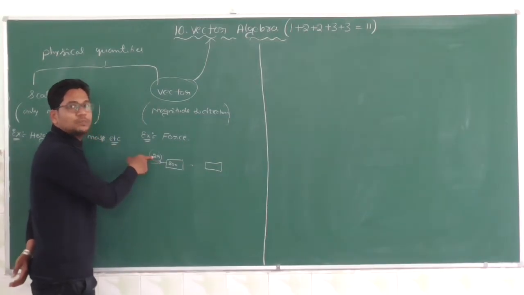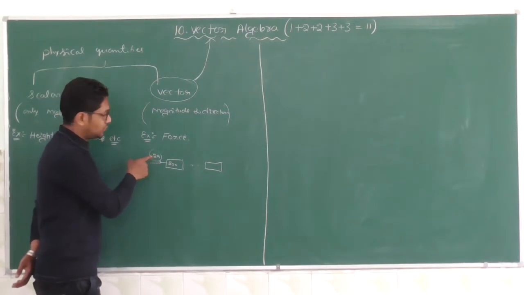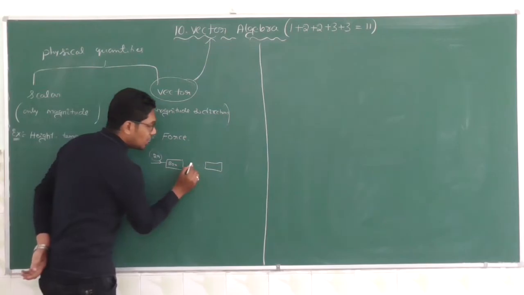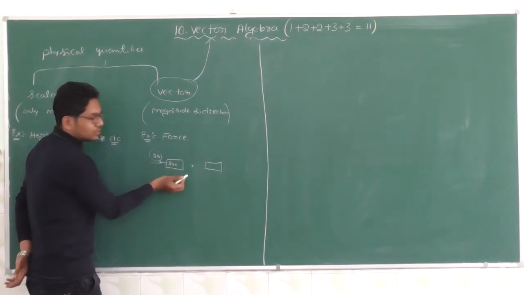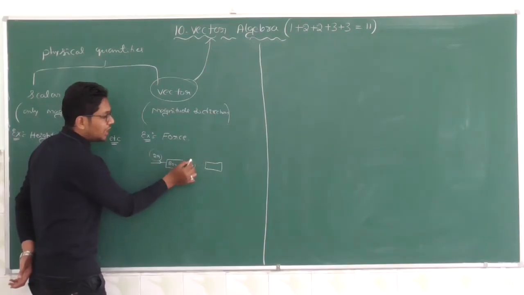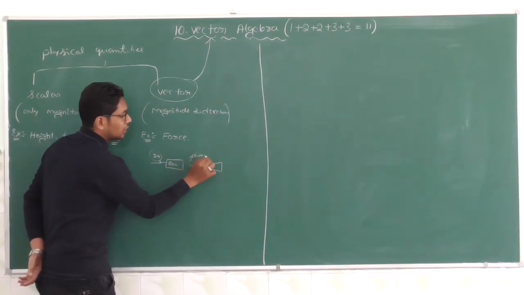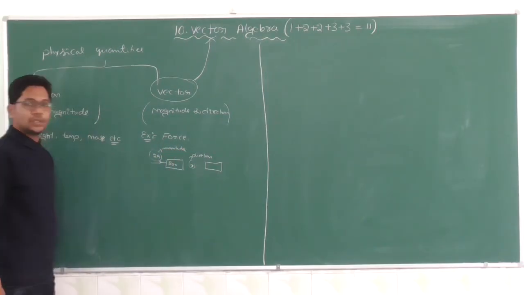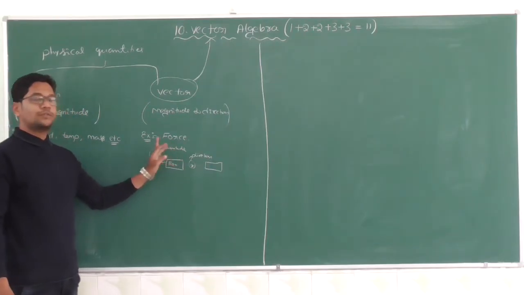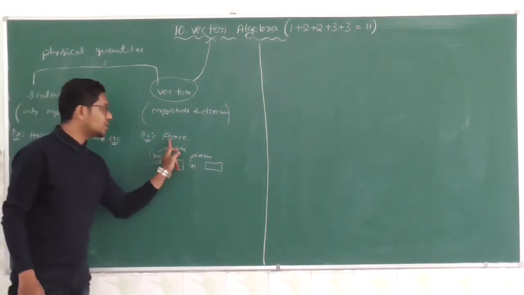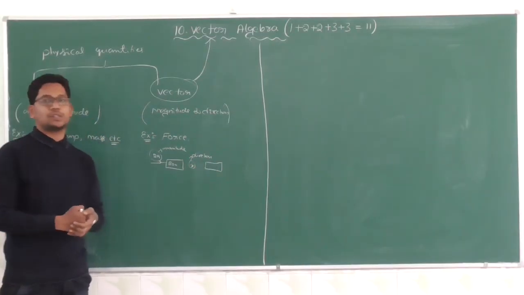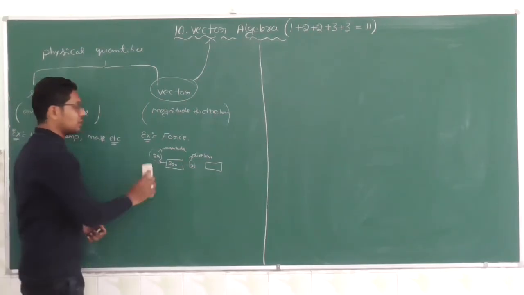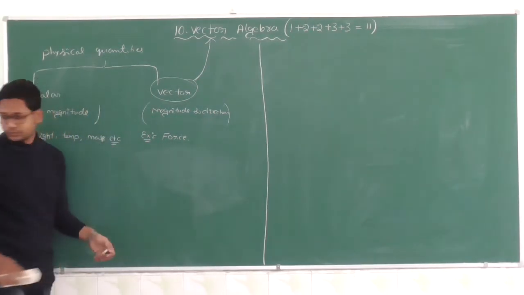Here, 2 newtons is nothing but what? Magnitude. 2 newtons of force I am applying, that means 2 newtons is a magnitude. Here it is moving in this direction. Here we have direction. Right? It is a magnitude and direction. Force is an example of a vector because force has magnitude as well as direction. So it is a vector. Force is a vector quantity.